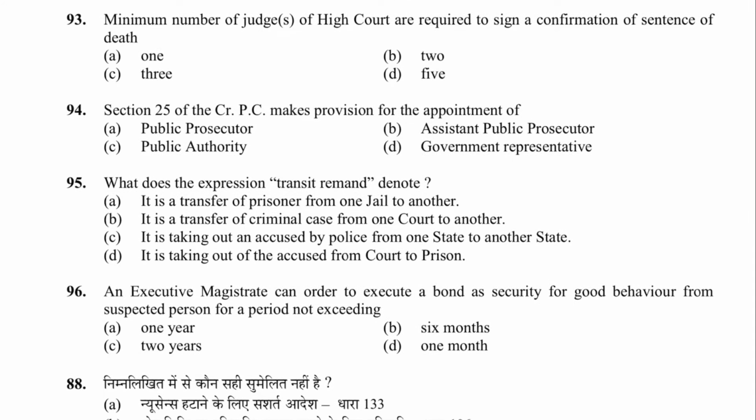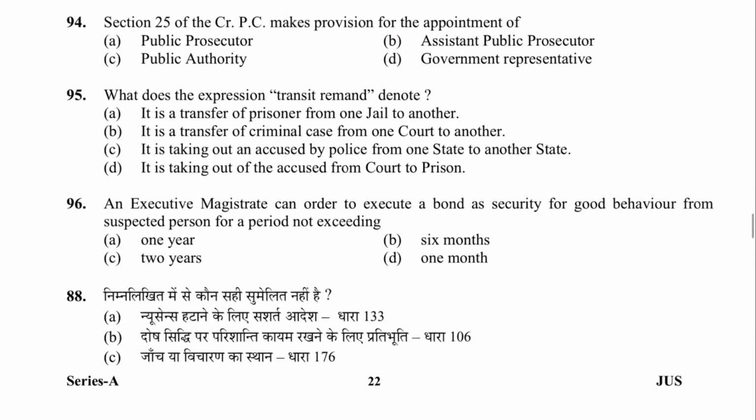Next, 93. Minimum number of judges of High Court required to sign a confirmation of sentence of death, that is 2, provided in section 369. B is the answer. Next, 94. Section 25 CRPC makes provision for the appointment of APP. B is the answer.